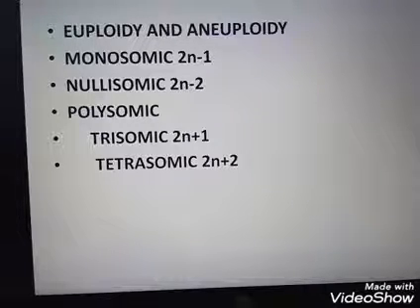So autosomal chromosomal changes occur by euploidy and aneuploidy. Aneuploidy has different types: monosomic, nullisomic, polysomic. In polysomics there are mainly four types: trisomic, double trisomic, tetrasomic and pentasomic. Clear?